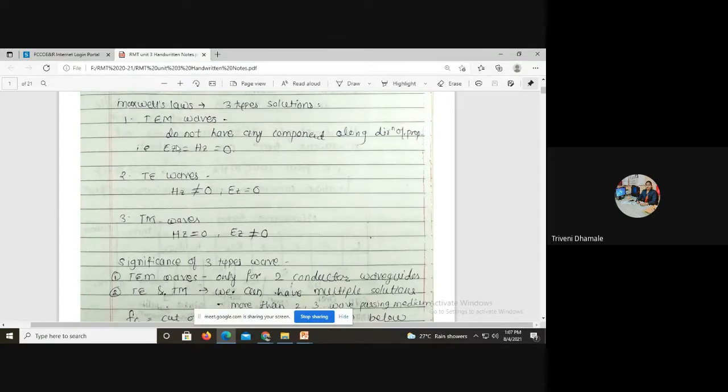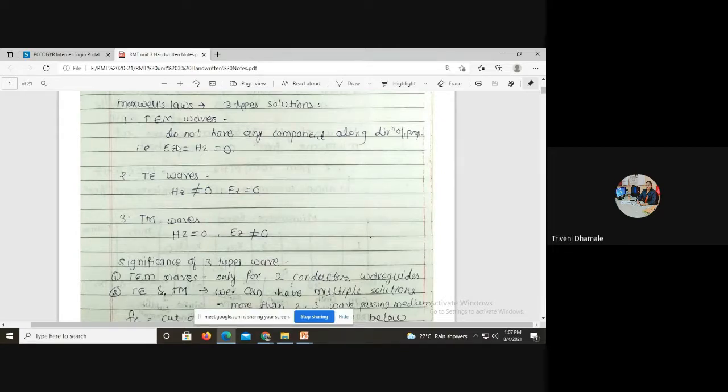Remember the uniform plane wave: the electric field direction is along the X axis, the magnetic field direction is along the Y axis, and the direction of propagation is along the Z axis. Both E bar and H bar are perpendicular to each other, and that is converted into the term transverse. So transverse electric, transverse magnetic.